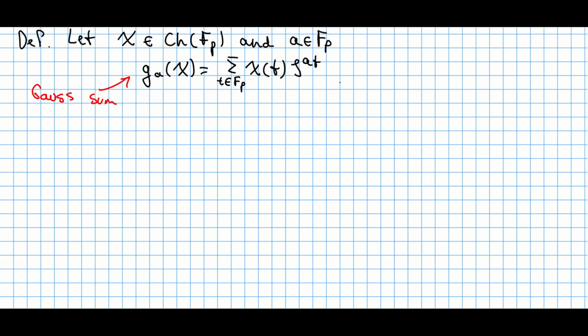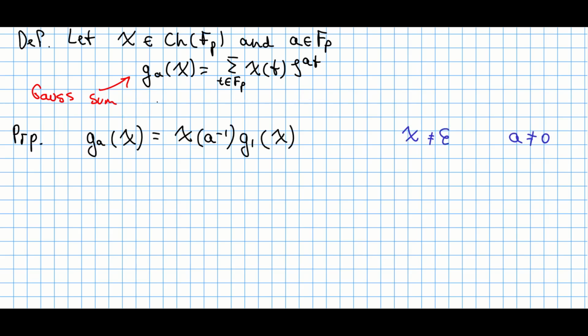However, there is one result which simplifies our computation a lot. There it is. In fact, you can evaluate this Gauss sum in the following way. You just want to evaluate the Gauss sum with this little 1 here. So instead of a, you plug in 1 right over here, and then you multiply this sum by this character at the point a inverse.